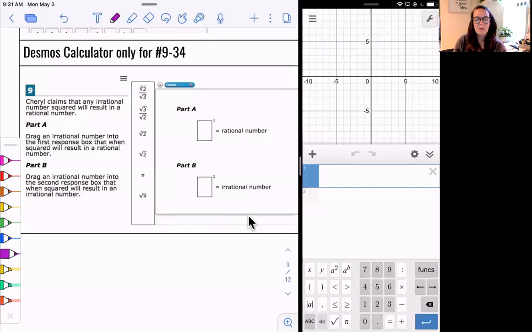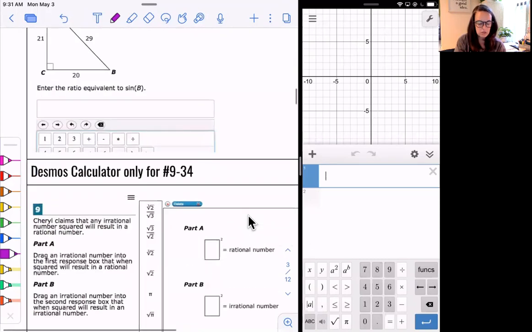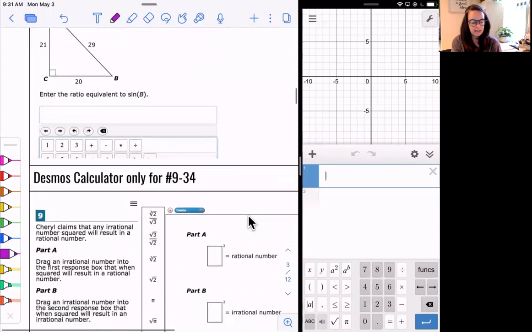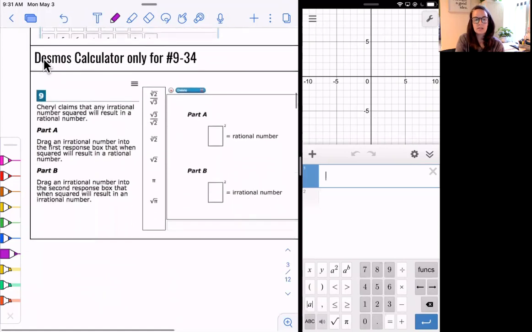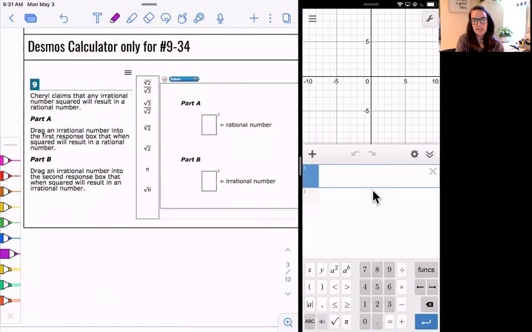Hi, everybody. We're working through CAASPP practice today. I'm working through the calculator section. So above here, 1 through 8 is non-calculator, but in this one, you're allowed to use the Desmos calculator. So I have that open here. So we'll use that for these problems if we need it.